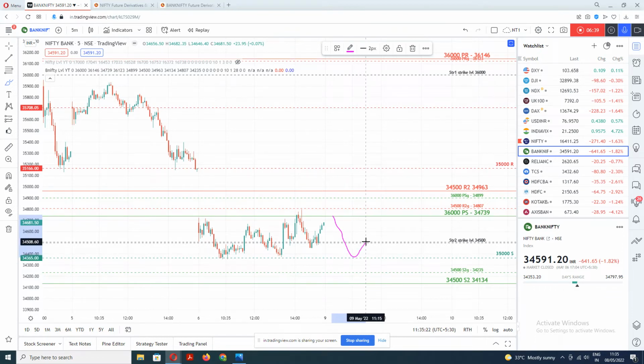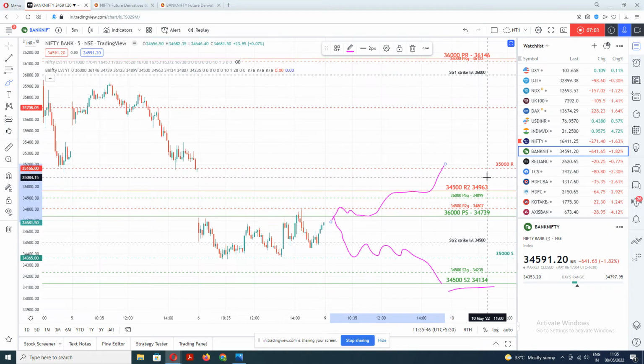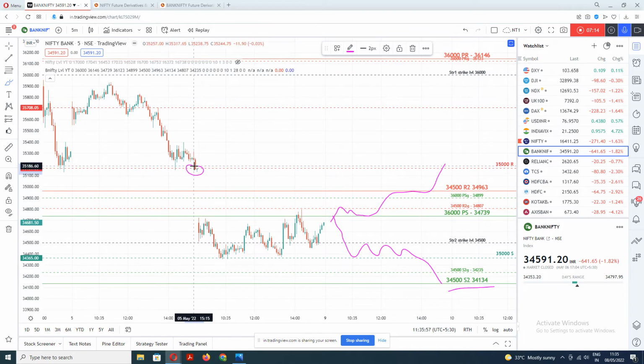If there is a resistance at 34,500, again it will come down, and there is a possibility that after a zigzag manner it may break this level and try to touch the 34,500 lower limit, that is 34,134. But if on a normal opening it breaks this level and gets a support over here, definitely it will go to this level and try to touch the 35,000 resistance, that is 35,166, which is matching the closing value of 5th May. So this is one possibility if it is a flat opening.